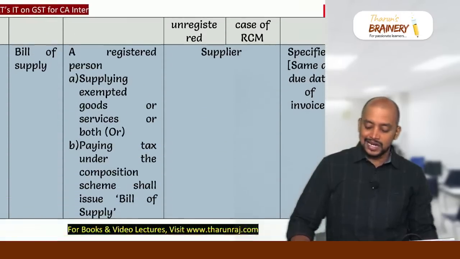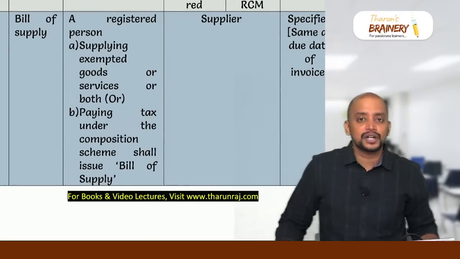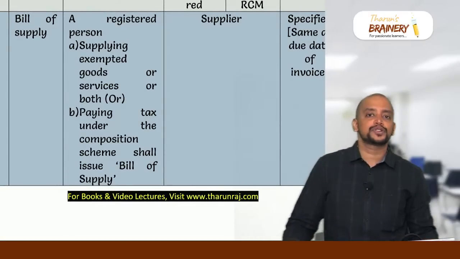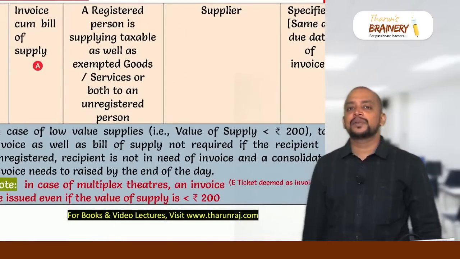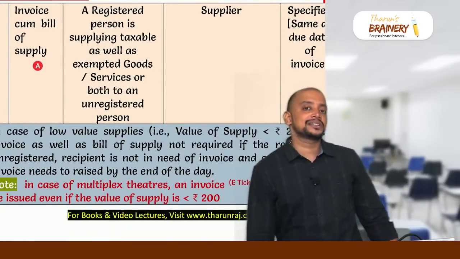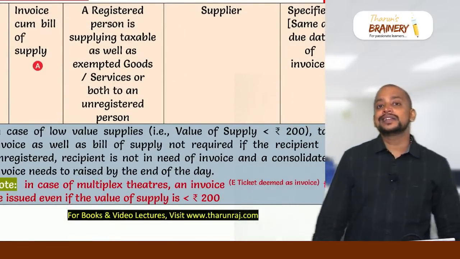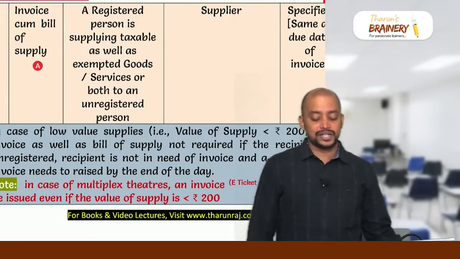Okay. Then bill of supply. In case of exempted goods or services, or a person opting for the composition scheme, the name of the document is bill of supply. And invoice cum bill of supply: when they are making both taxable and exempted supplies in a single transaction to an unregistered person, they will be giving a single invoice cum bill of supply.